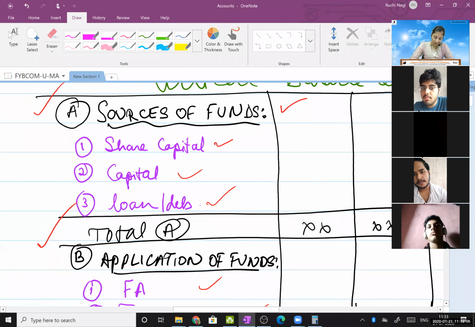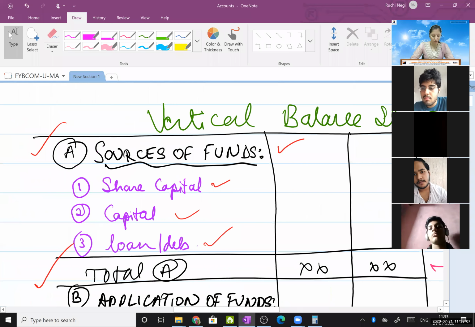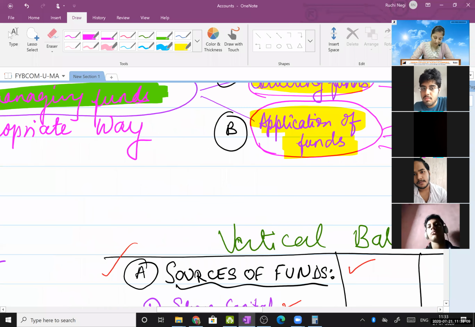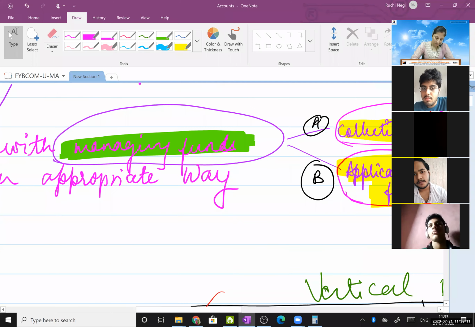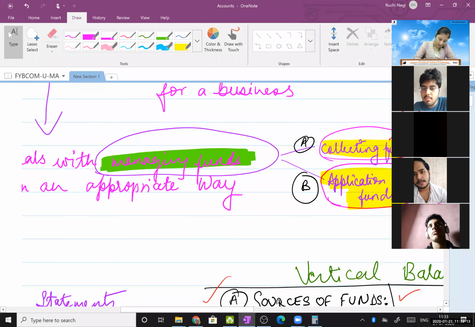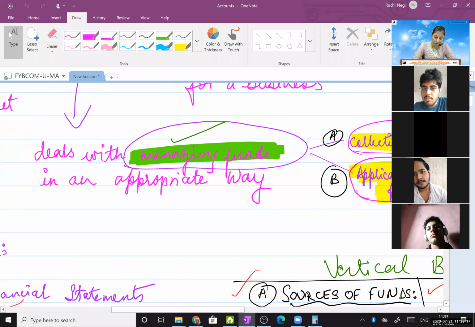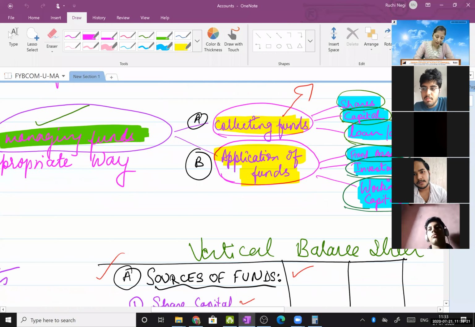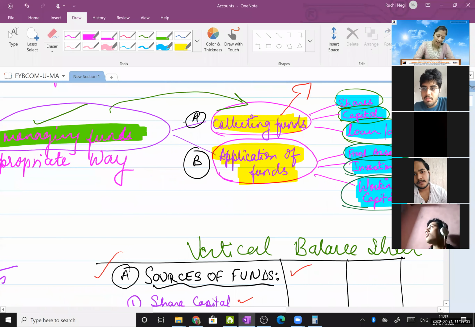What is the logic behind sources of funds and application of funds? This is the logic. Management accounting deals with managing funds in an appropriate way. Managing funds means collecting funds and application of funds.